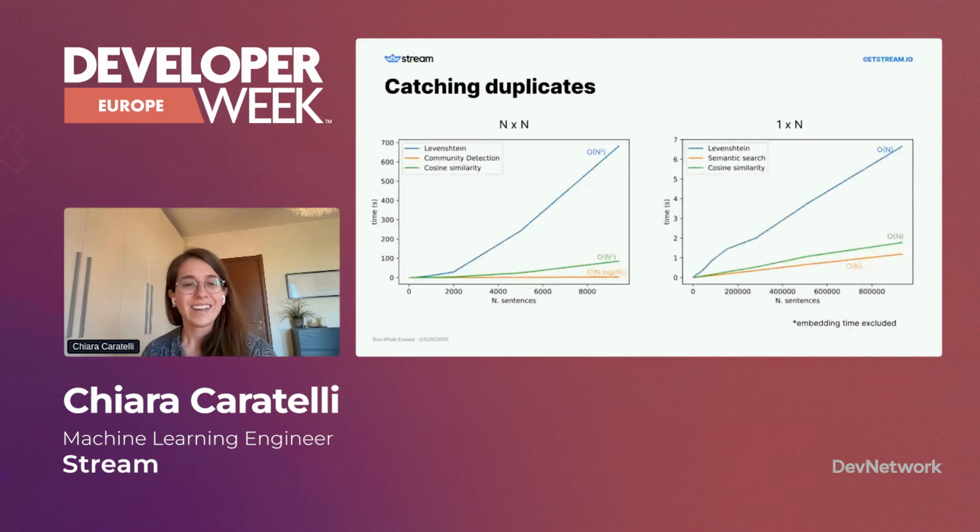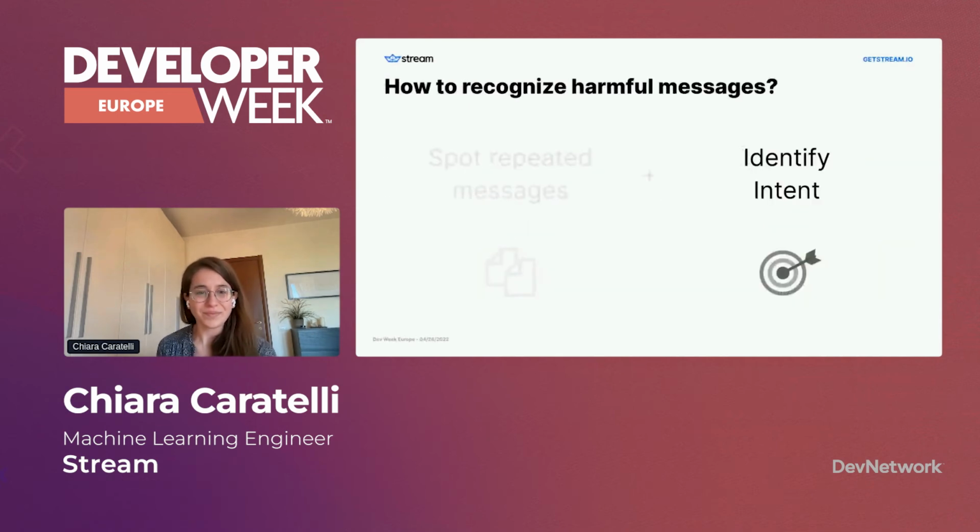Sorry. Yeah, so the other point was how to identify the intent behind the messages. So we were stuck at the data labeling stage. We had disagreements, and we couldn't label a lot of data. So let's see how these embeddings can help us with this problem.